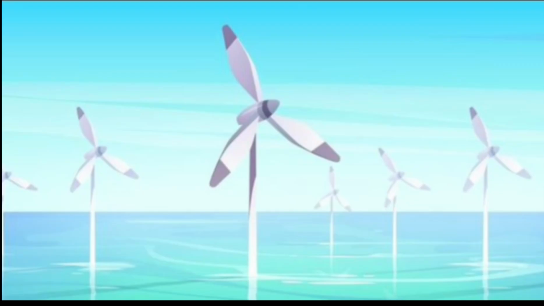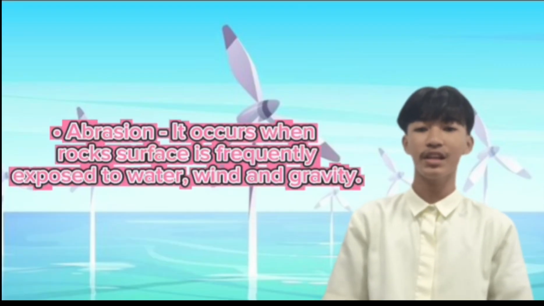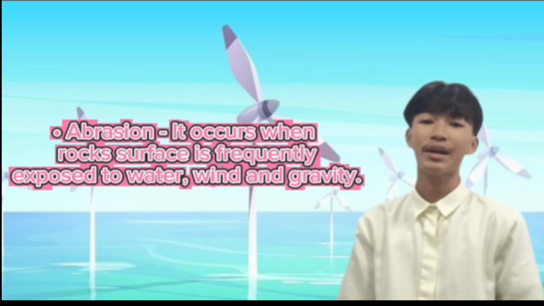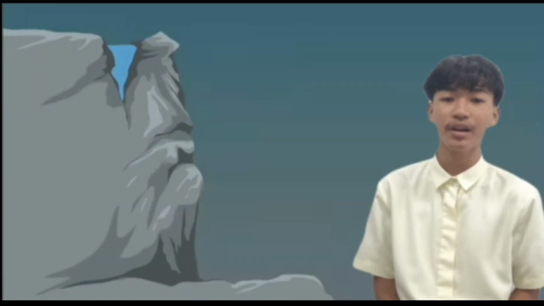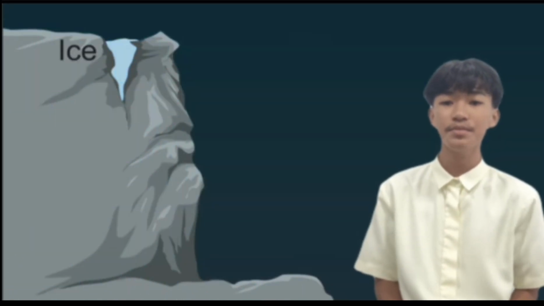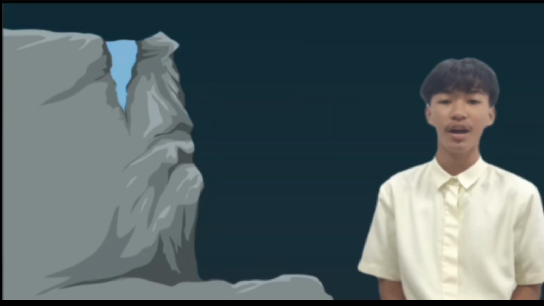There are three main types of physical weathering. First, abrasion. It occurs when rock surface is frequently exposed to water, wind, and gravity. Second, freeze-thaw. It occurs when water continually seeps into cracks, freezes, and expands, eventually breaking the rock apart.